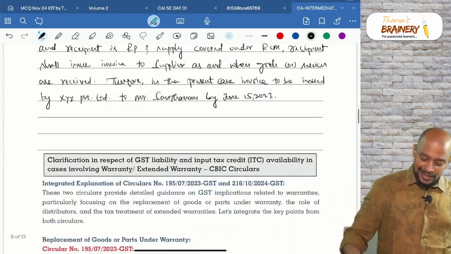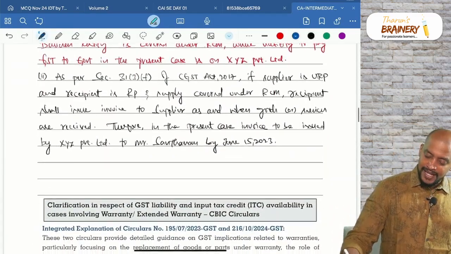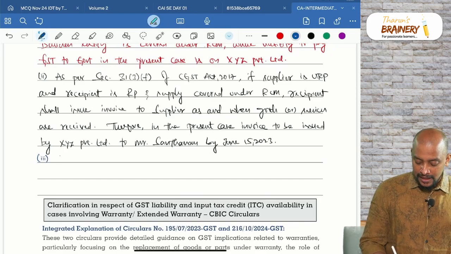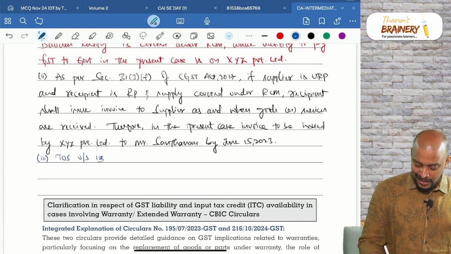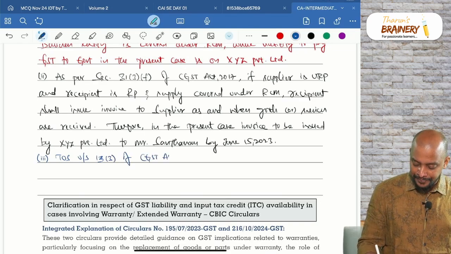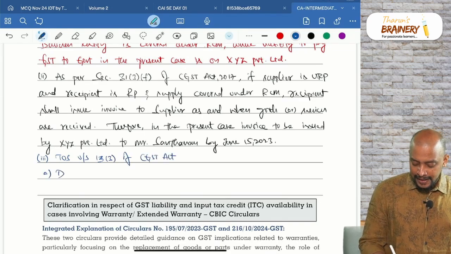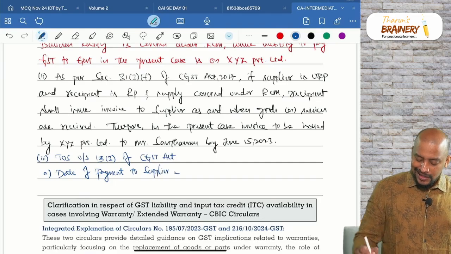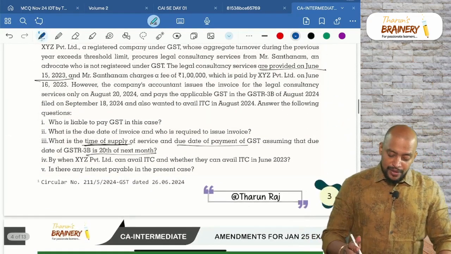So due to that reason, write down as per section 13 subsection 3 of CGST Act, time of supply: A, date of payment to supplier. What is the date of payment to supplier?